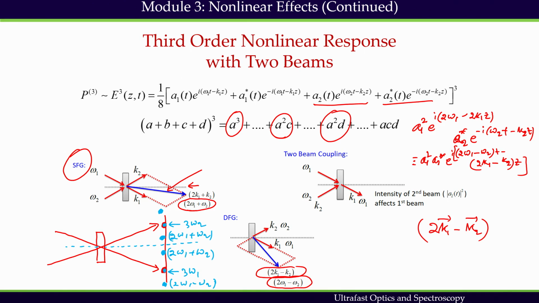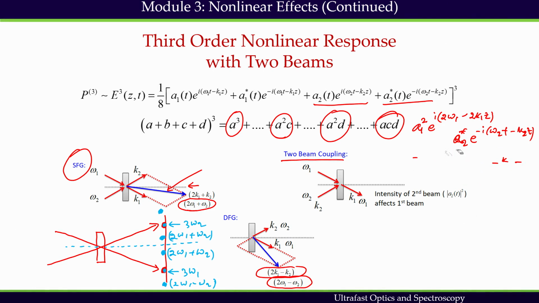Now, in the end, the last term which we are interested in here is this a c d term, and we quickly went over this term in our previous lectures. The a c d term is nothing but two beam coupling. I'll write down the expression associated with a c d, and that will clarify immediately why it is two beam coupling. A c d is an interesting two beam coupling term.